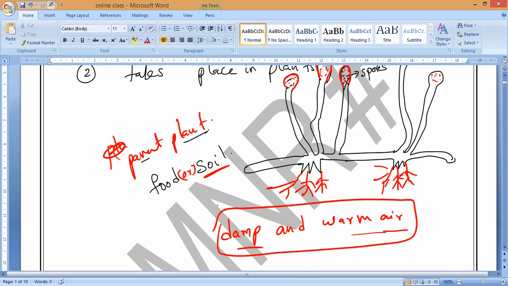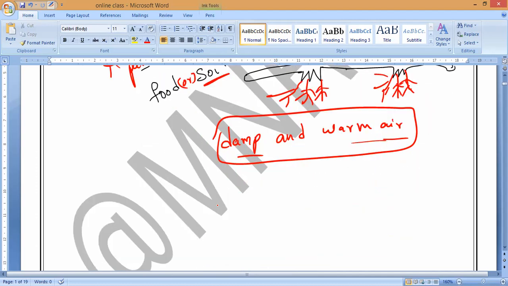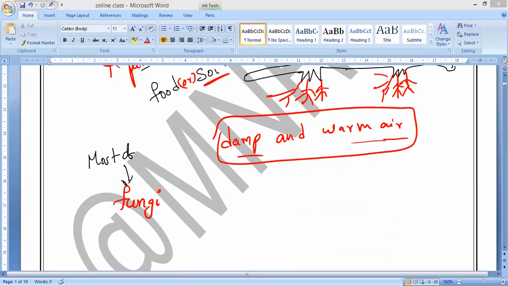So now this is what takes place basically in fungi. Is fungi a plant or animal, guys? Plant. Most fungi produce their new generations with the help of spore formation only.